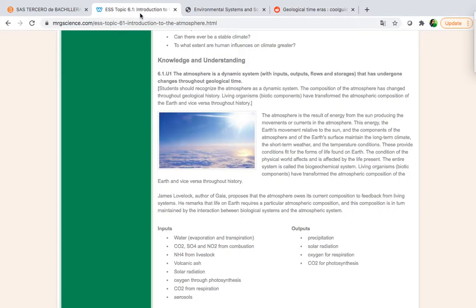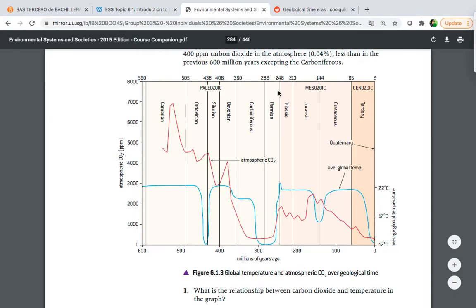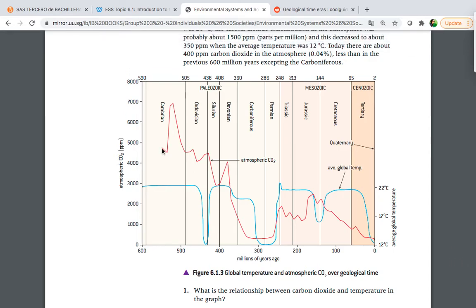And then what do we need to understand? Sorry about that. This blue line is the average global temperature, remember that, global temperature during those millions of years. And this curve, the red one, is the atmospheric CO2 concentration. So we need to understand if there is a relationship between those two or not.